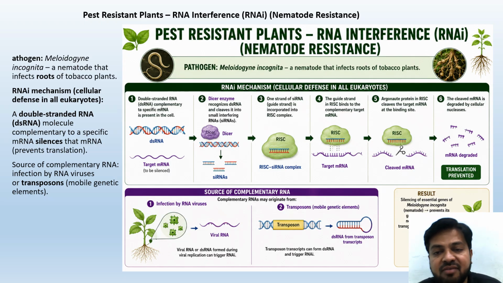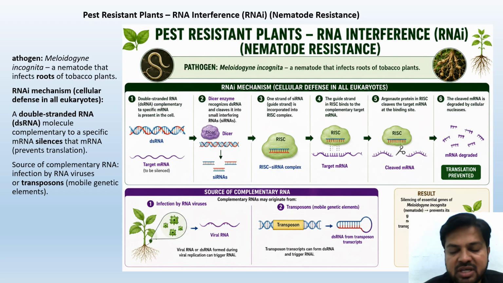A nematode that infects roots of the tobacco plants. Very important topic. If the question starts from pest-resistant plant, or from RNA interference, or from nematode resistance, all these three topics will be the same. The pathogen is Meloidogyne incognita. What happens here is the RNAi mechanism.